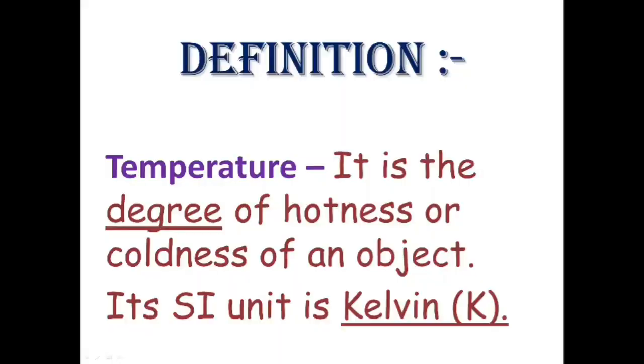Hence, we need to understand that we need to have a measurement technique, and that is called the temperature of a body. Temperature is actually the measure of degree of hotness or coldness of an object, and this temperature has the SI unit of Kelvin. Though the most widely used units for temperature are degree Celsius and degree Fahrenheit, the one which is used by scientists and is approved all over the world, that is the SI unit, is Kelvin.